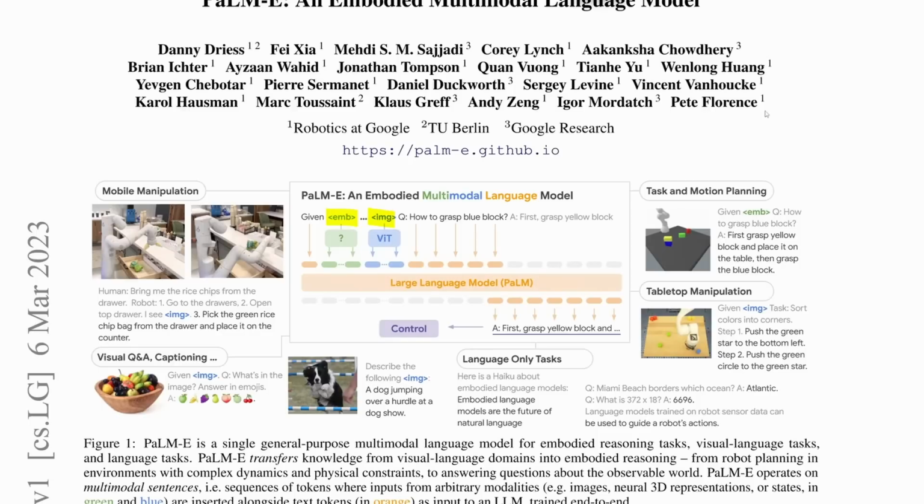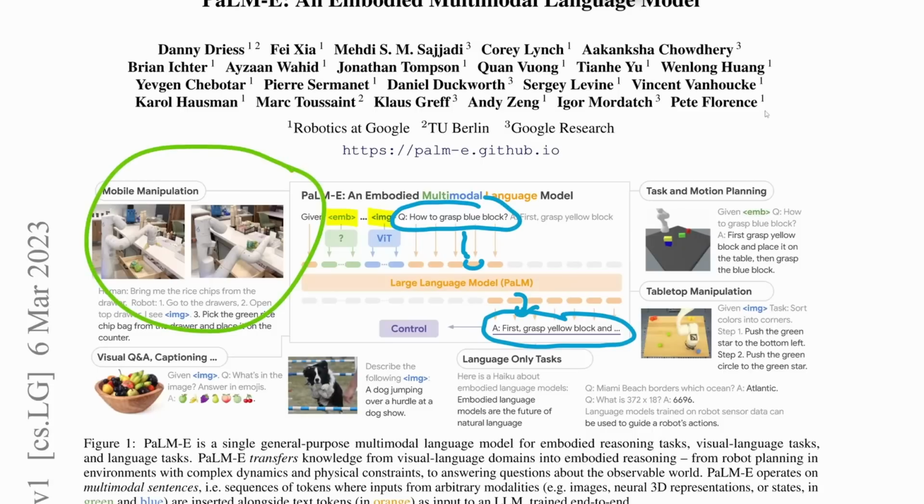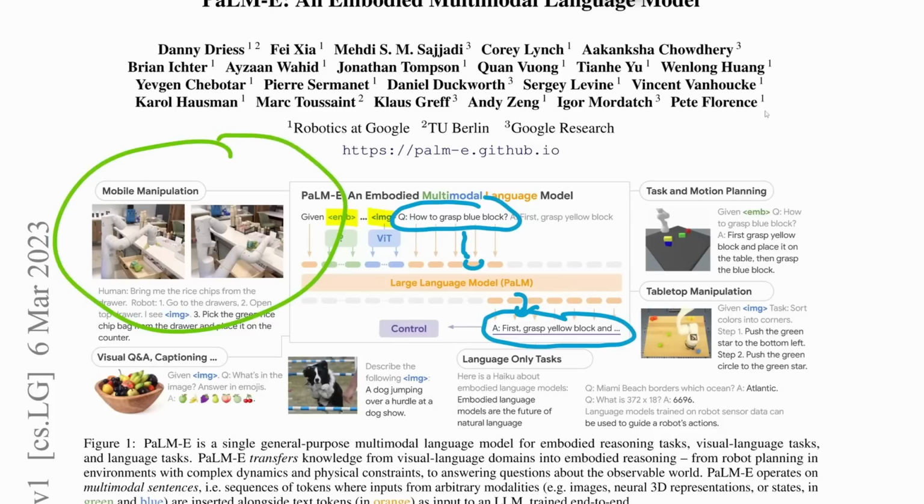So that should give you an idea of how we go from text and images and pass those as tokens into the language model. But then how do we go from the language model to our answer? Here, for example, you can see we start with the question, how to grasp blue block. And then the answer is first grasp yellow block and so on. If we're just doing a language task, all we need to do is output language, right? That's super easy. So the question is, how do we go from this language if we want to do robotics, as you can see happening right here? How do we go from language models to actually controlling robots?